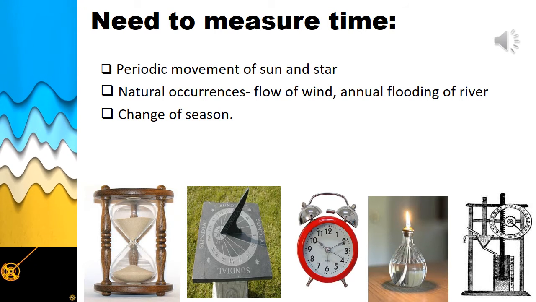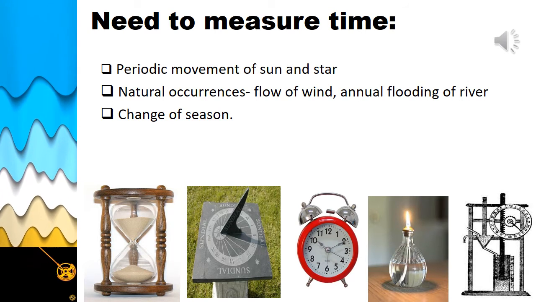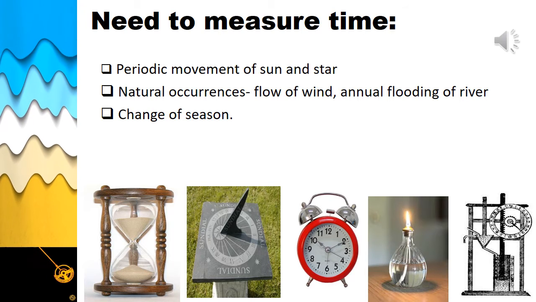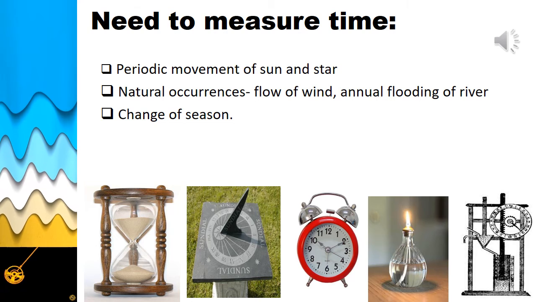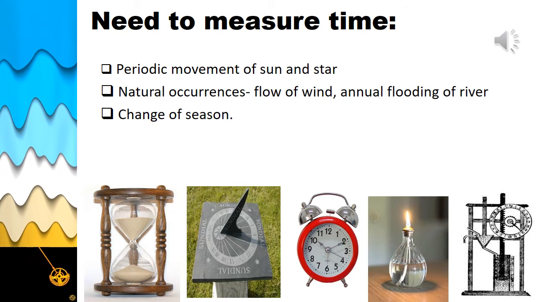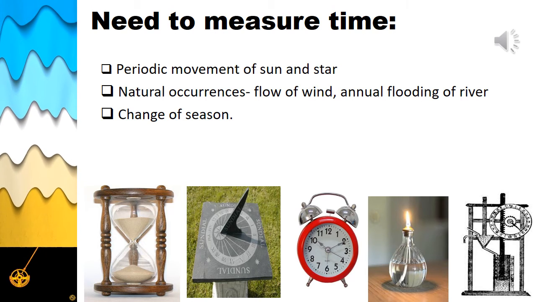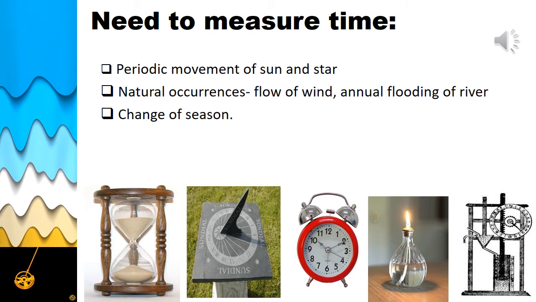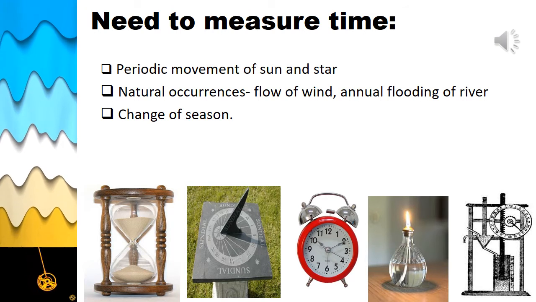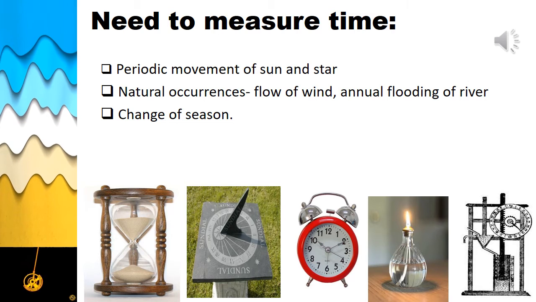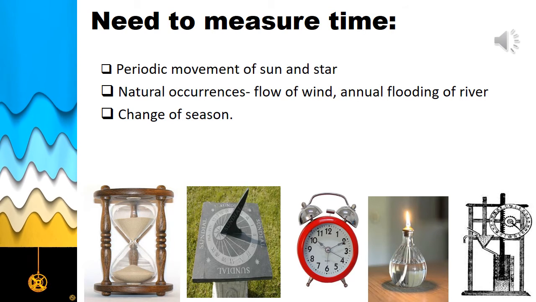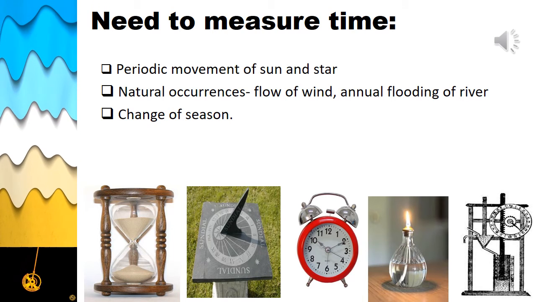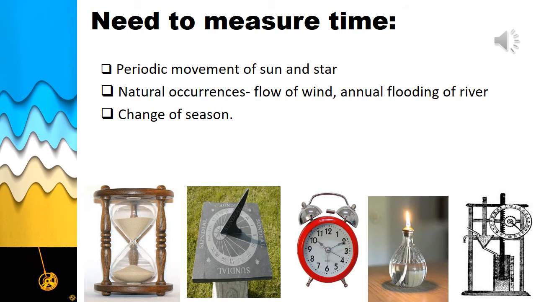But children, do you know how the ancient people used to come to know about the time? In ancient time, people did not have the clocks and watches that we have today. But those people also knew the importance of time. Our ancestors used some natural events which repeated regularly after a definite interval of time to measure this time.